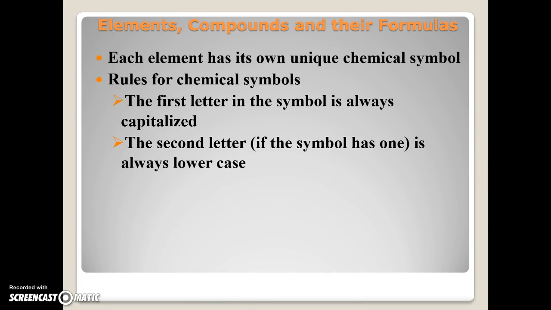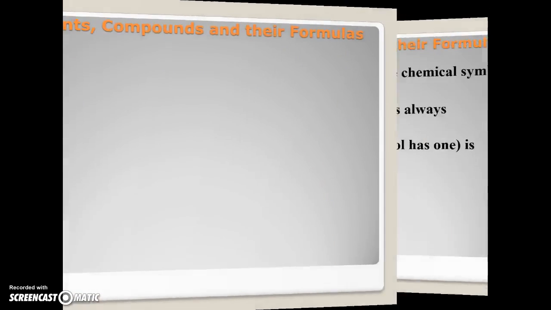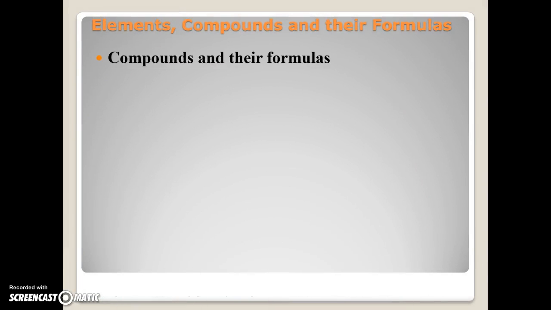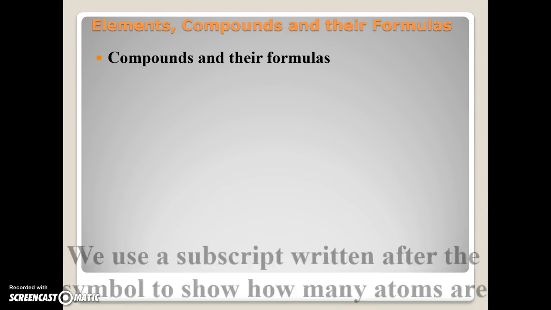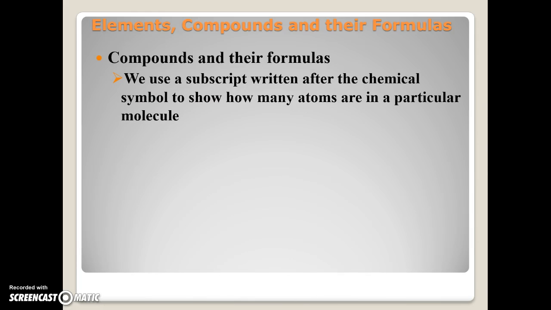The second rule is kind of the opposite. The second letter, if the symbol has one, not all of them have two letters, but if it does have a second letter, the second letter is always lowercase. And that is important, and I'll show you why that's important in a minute here. Okay, what are some other things you're going to see with formulas? When you start putting elements together and you form a compound, so we have something that's bonded together, you're going to use a subscript written after the chemical symbol, and I'll show you an example of this in a minute here, to show how many atoms are in a particular molecule.